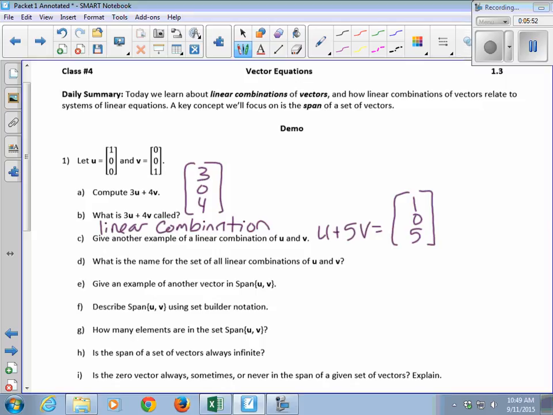Could you make quadratics out of this, or any other combination, like u plus v squared? Nope, that's where the term linear comes from. We're just making linear combinations.